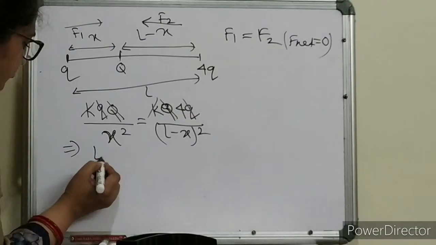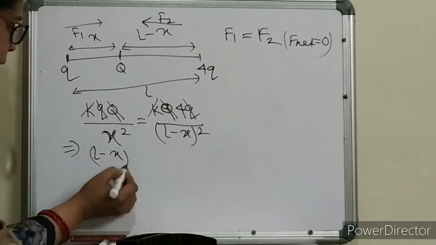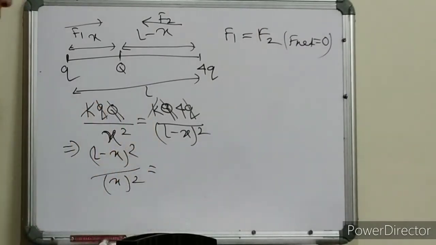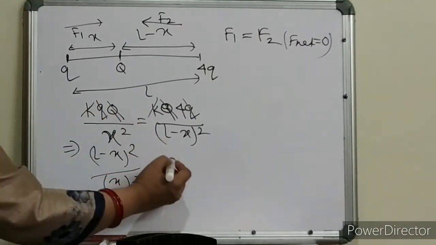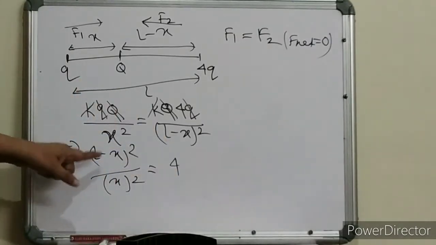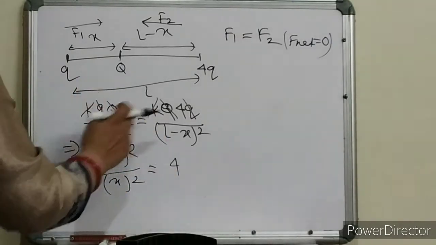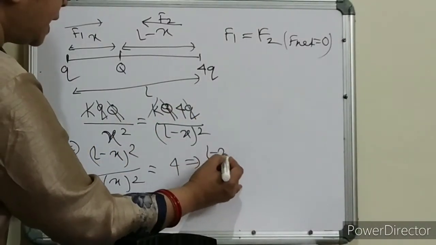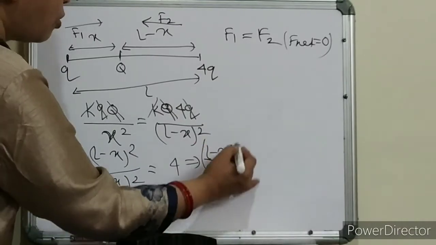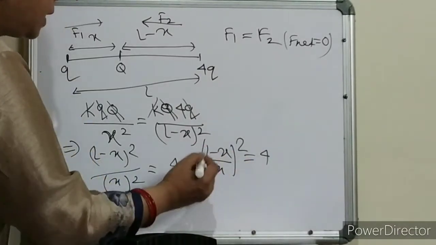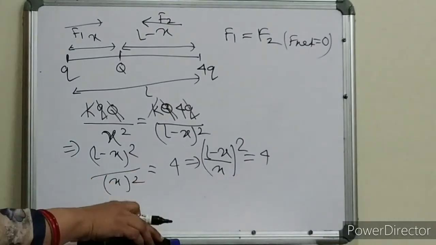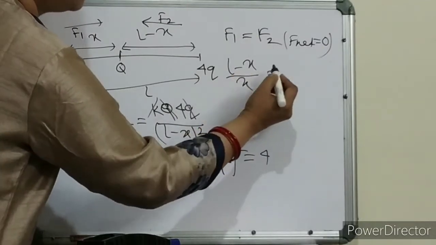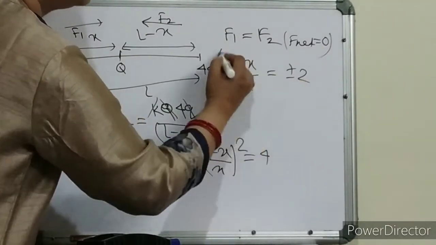So what we are getting is L minus x square divided by x square is equal to how much? It will be 4. Clear, children? L minus x square by x square is equal to 4. That means we can write L minus x by x whole square is equal to 4. So we can now take the square root, children. So we will get L minus x by x is equal to plus minus 2.